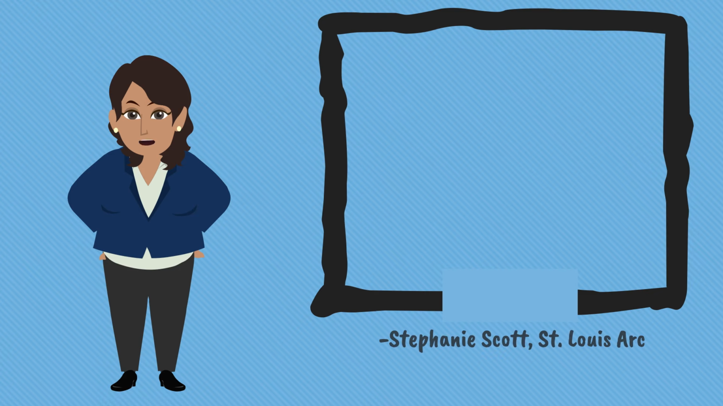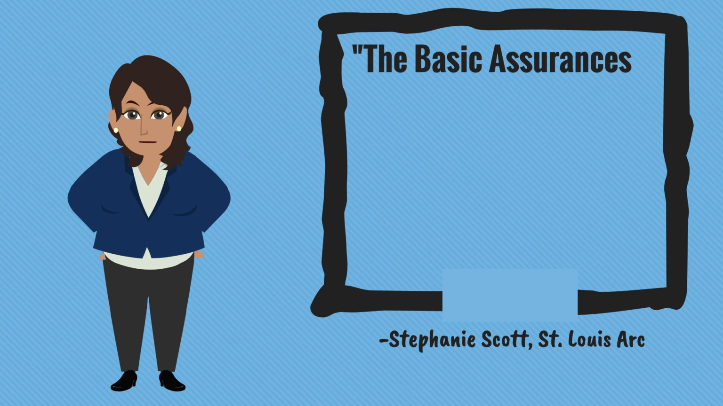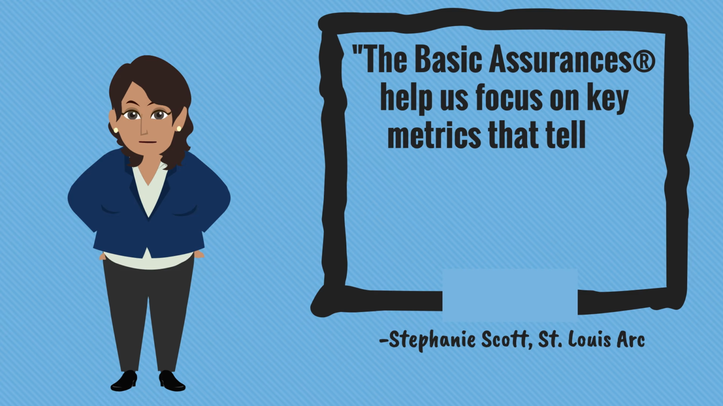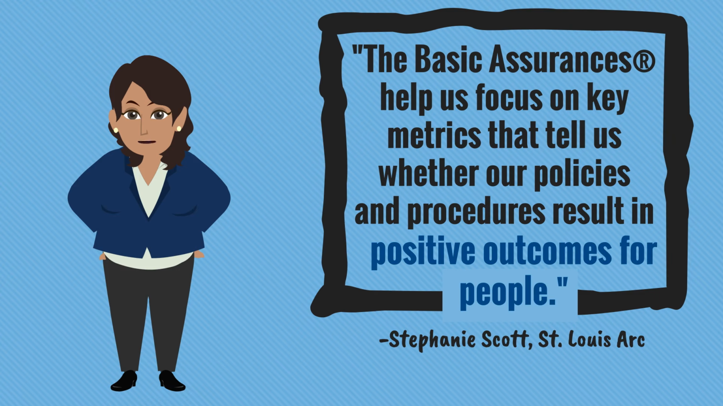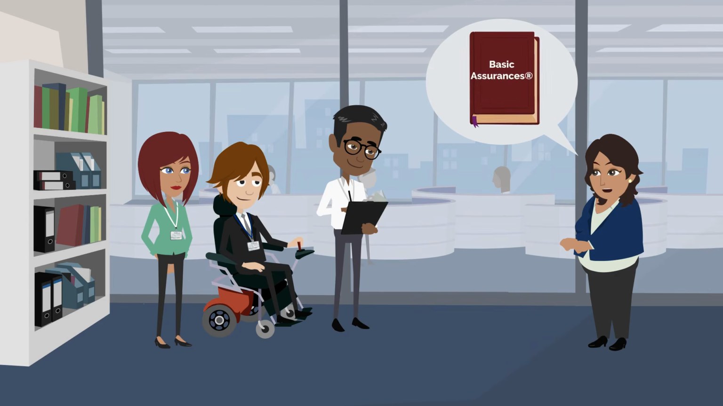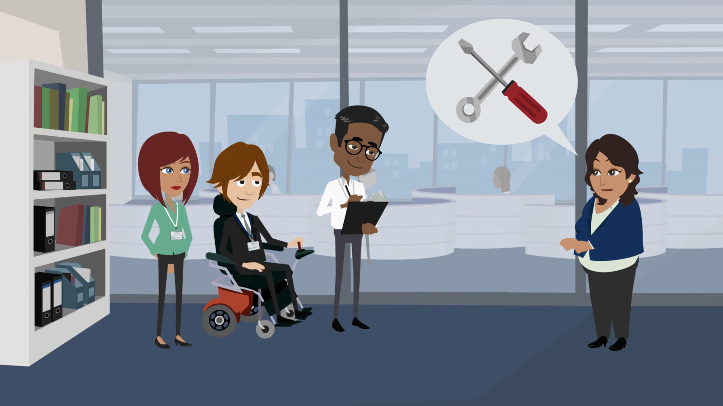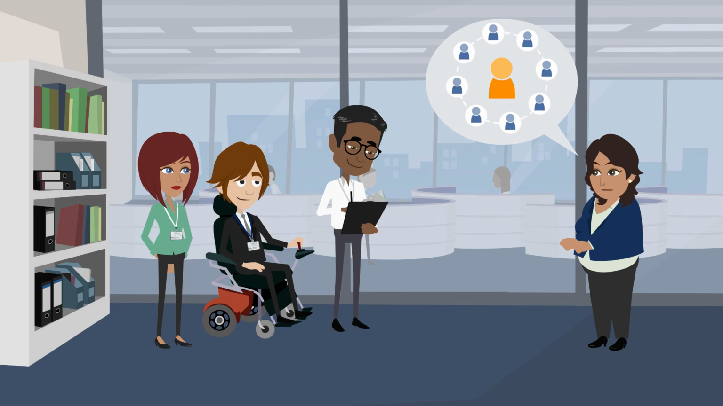Stephanie Scott from the St. Louis Arc puts it perfectly. The basic assurances help us focus on key metrics that tell us whether our policies and procedures result in positive outcomes for people. CQL's Basic Assurances is a tool used in CQL Accreditation to evaluate the essential, fundamental, and non-negotiable requirements of all human service organizations and systems.